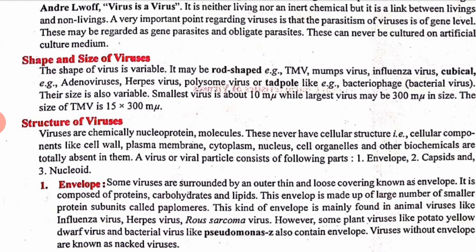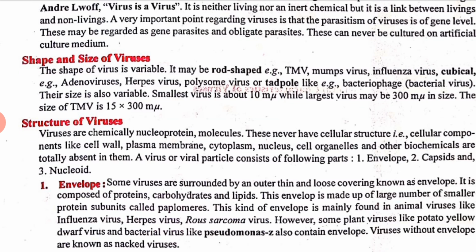Now, when we talk about the shape and size of the virus, the shape of the virus is variable. It may be rod shaped, for example TMV, influenza virus, cuboidal virus. In this way we have many viruses, or they also look like polyhedral virus and tadpole-like, for which we have the example of bacteriophage, that is called bacterial virus.